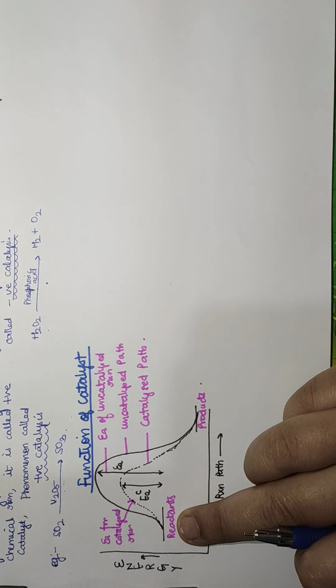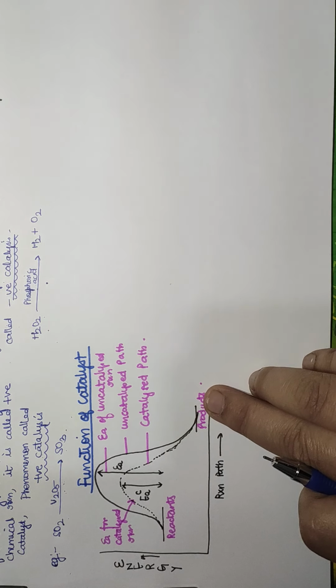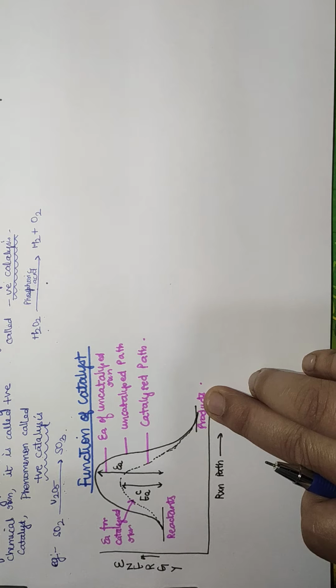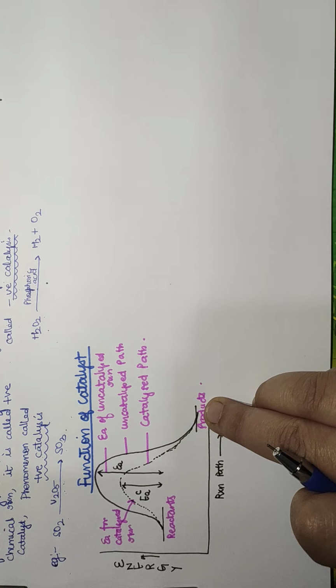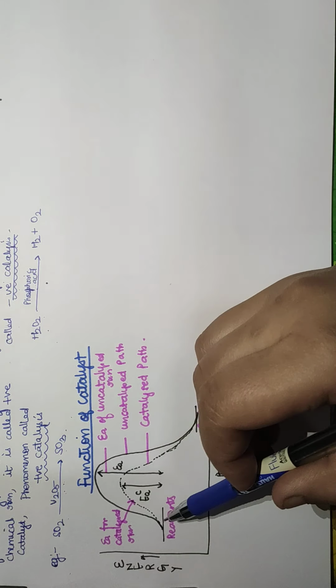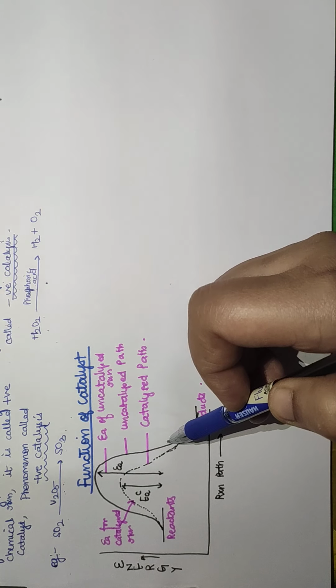Just you need to remember one thing. If the energy of something is higher, its stability will be lower, while if the energy of something is lower, its stability will be higher. So the reactants are going to convert into product. In this case, this is a reaction path for the uncatalyzed reaction. So what does it mean?